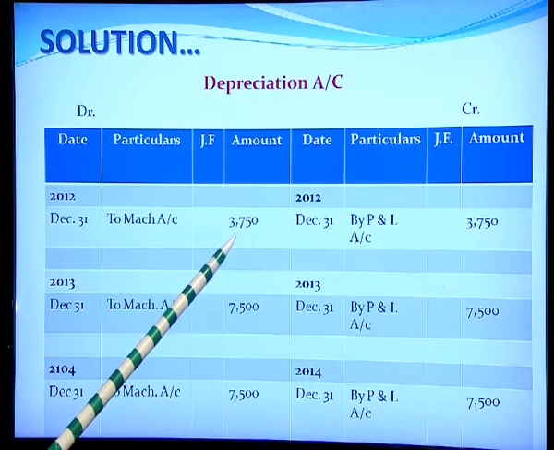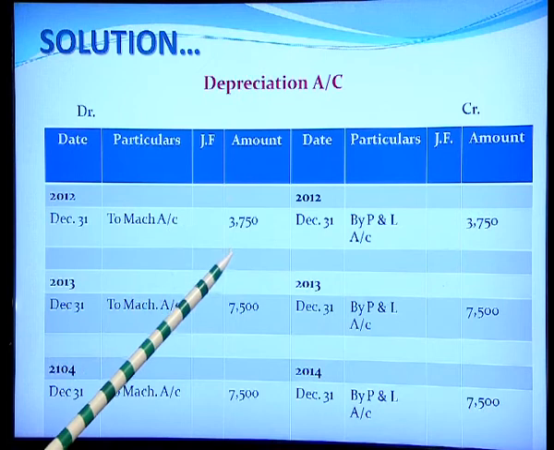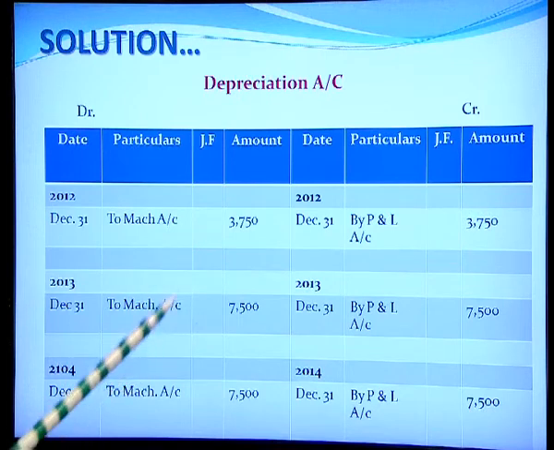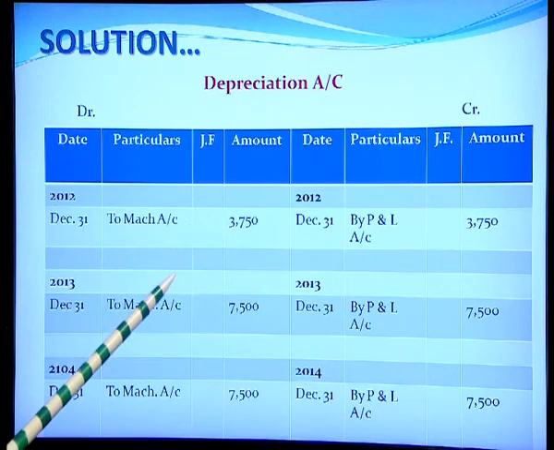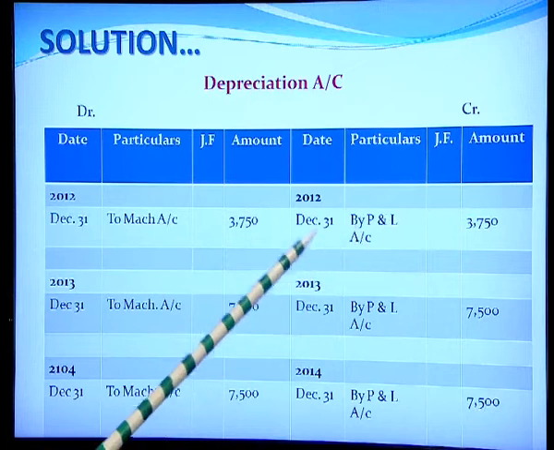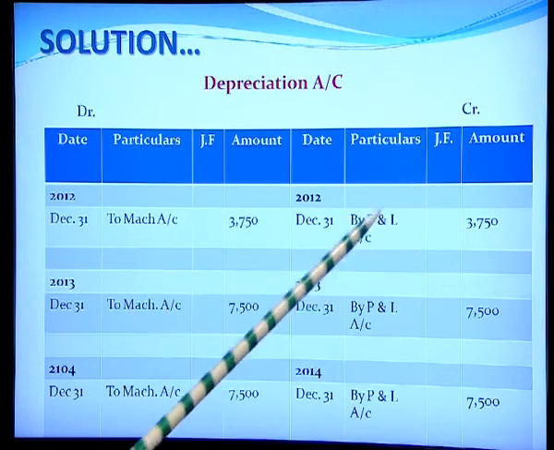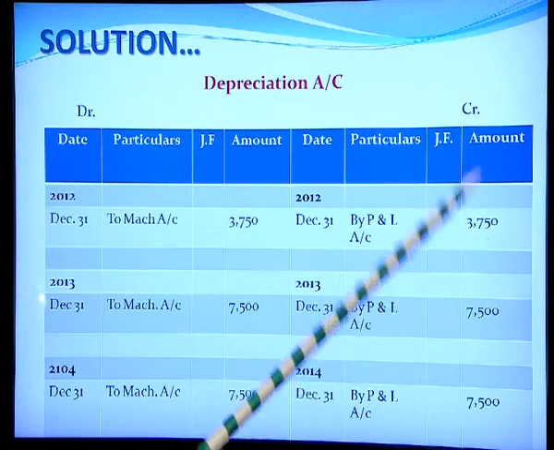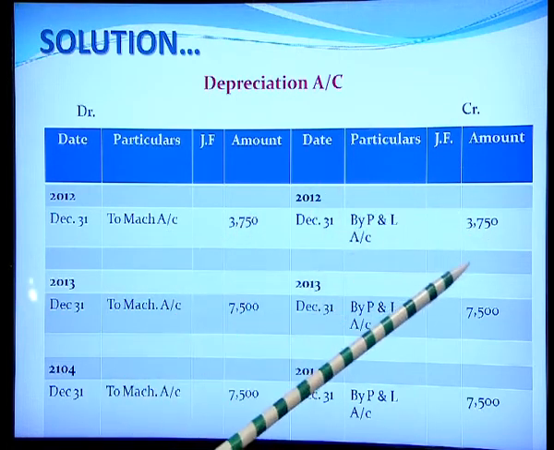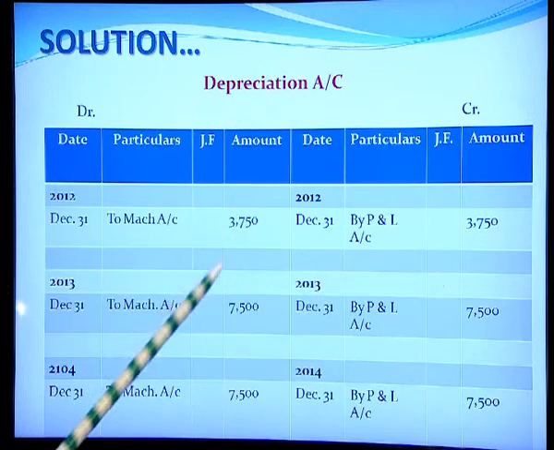33,750. Now, this has to be transferred to the P&L account with the journal entry profit and loss account debited to depreciation. So, on again 31st December by profit and loss account 3,750 and this gets closed. So, there is no balance carried down.